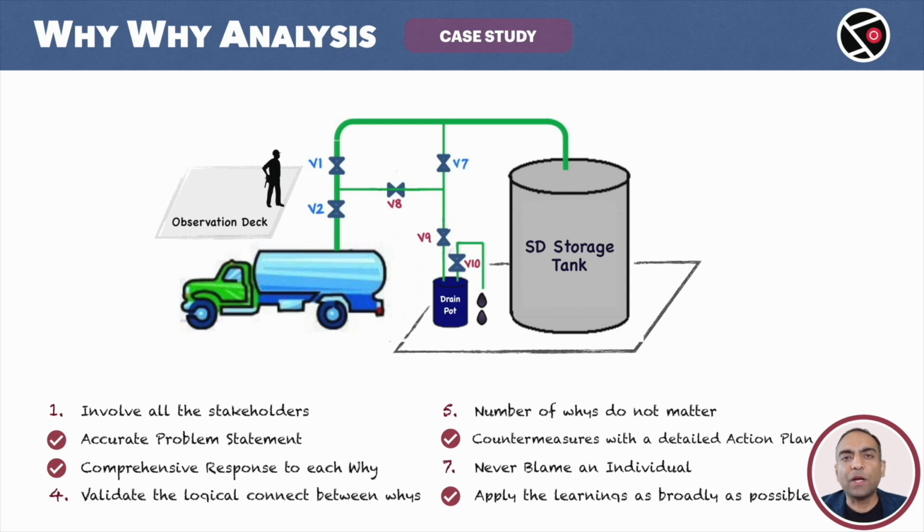We went through the complete set of countermeasures and action plan. Nowhere is any individual blamed. The focus is on the process, the training, the work manual, improvements in design, and so on. So, rule number 7, never blame an individual, is also satisfied. We still have few unchecked rules. The first rule, involve all the stakeholders.